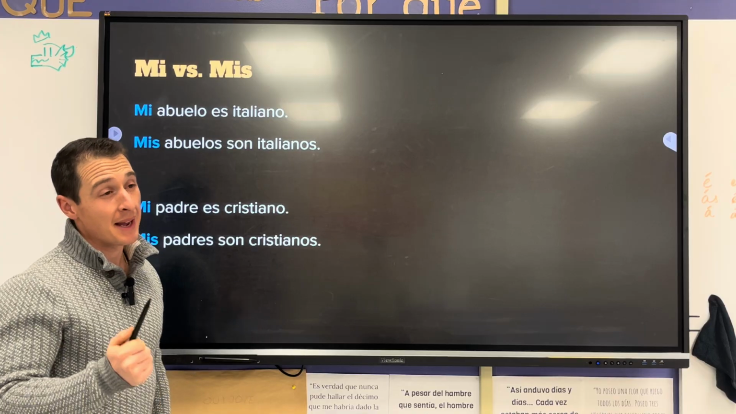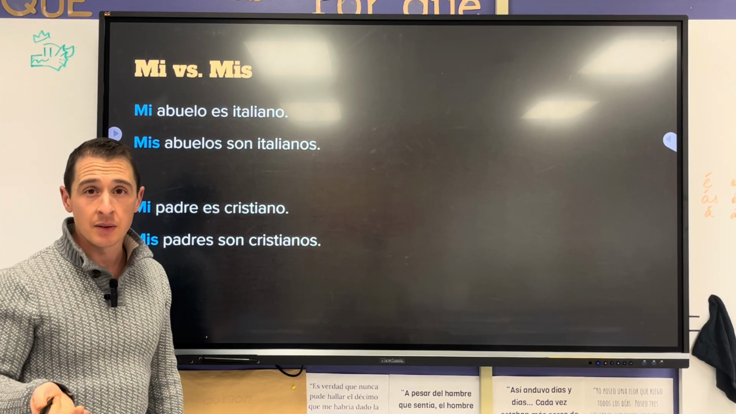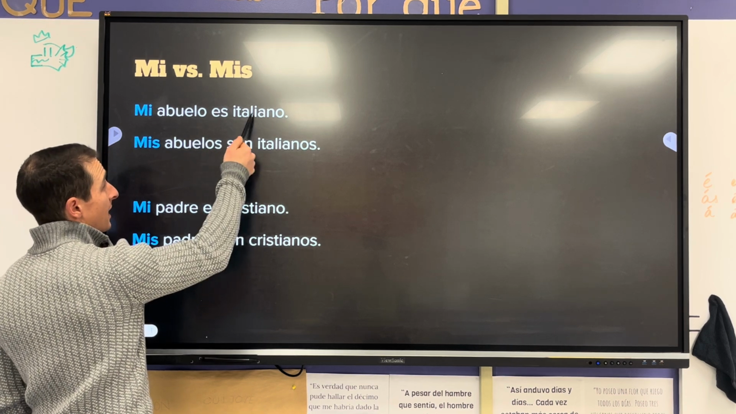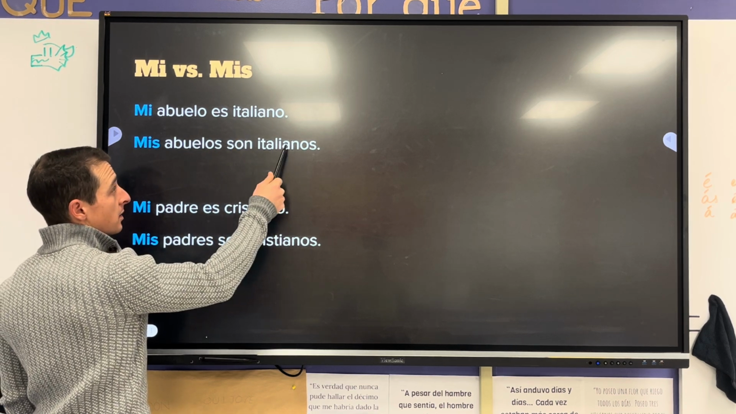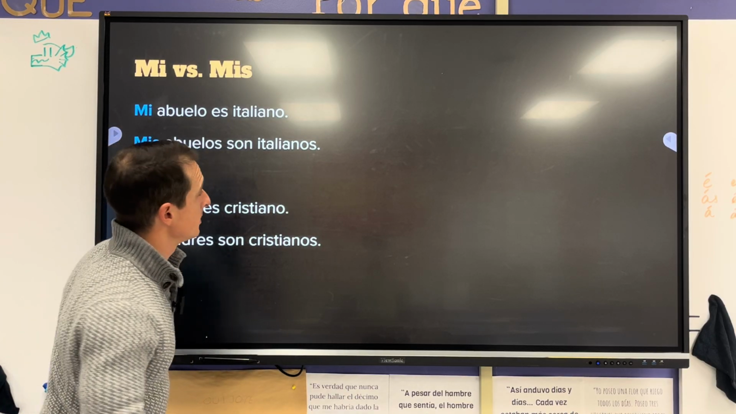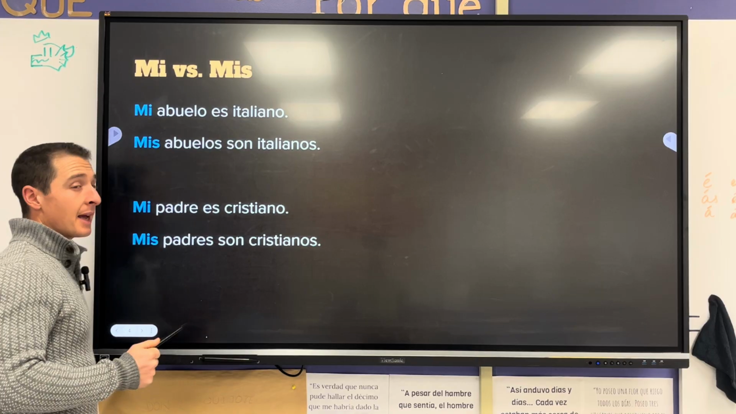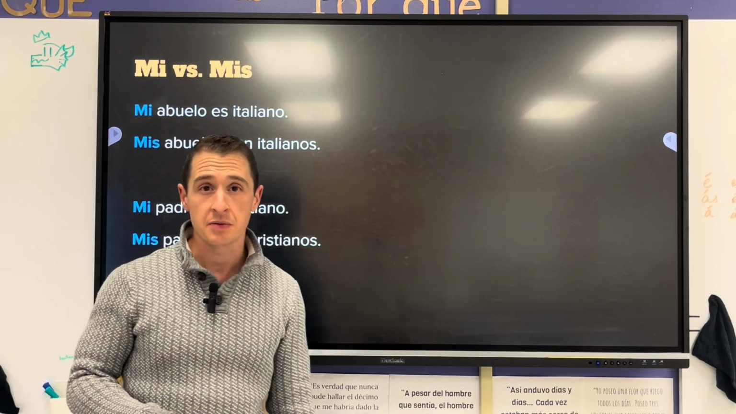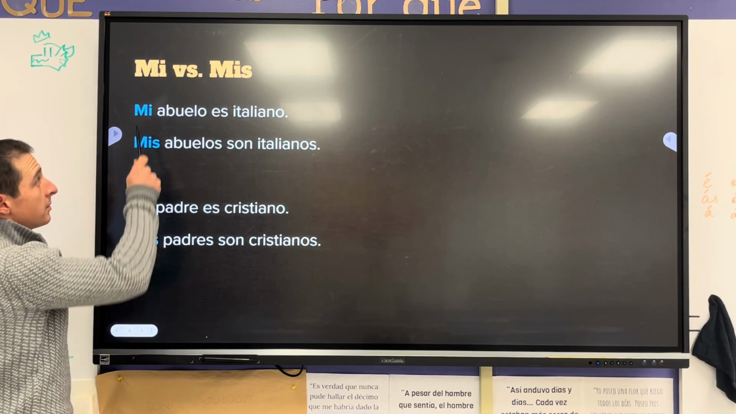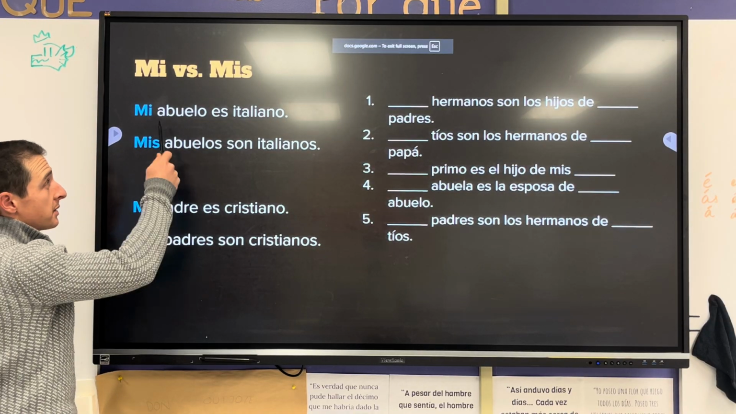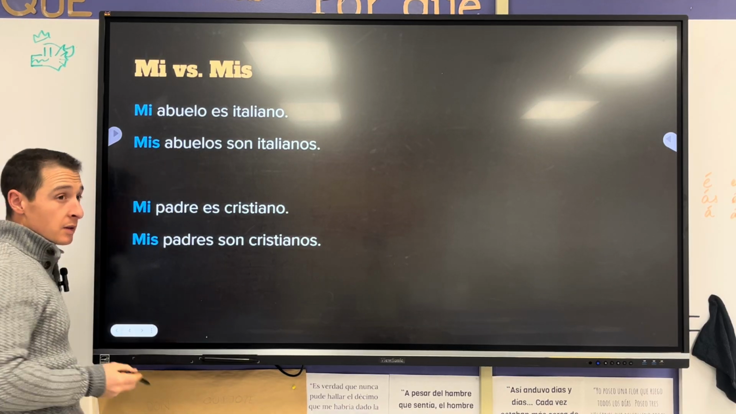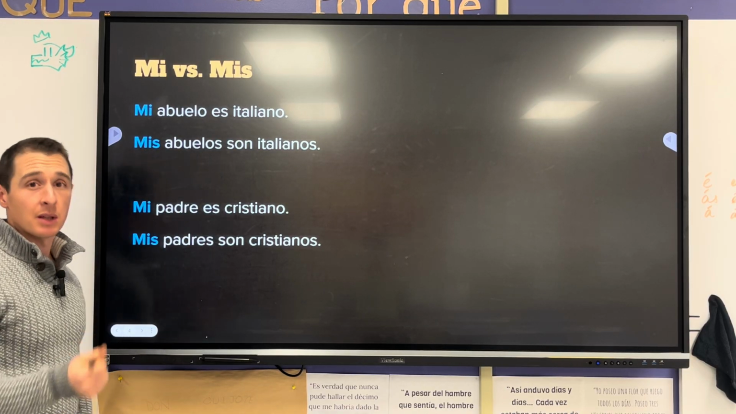In Spanish, we have to make adjectives plural if the noun that they describe is plural. So my grandpa is Italian, but if they're both Italians, then I have to say italianos. And I bet you didn't know this, my is an adjective. Did you know that? It's true. So mi abuelo, this adjective refers to this noun, right? So it's singular. But this one refers to a plural noun, so we have to make the adjective plural as well.